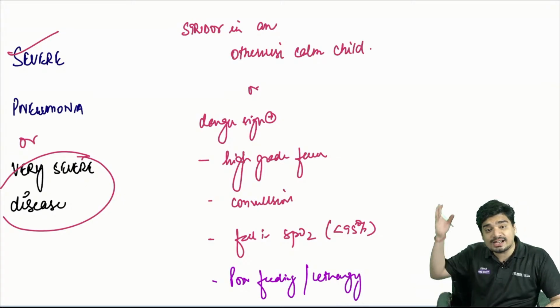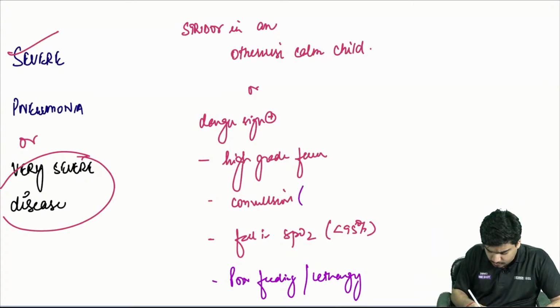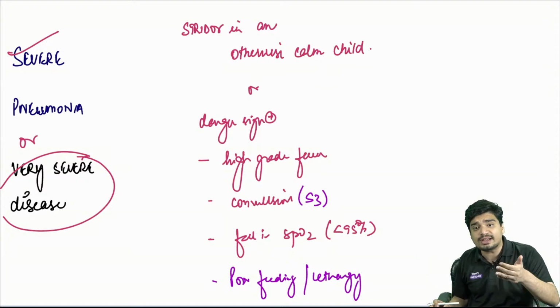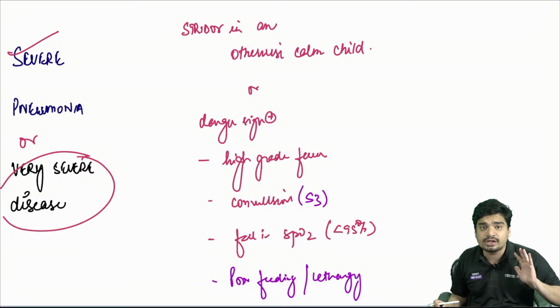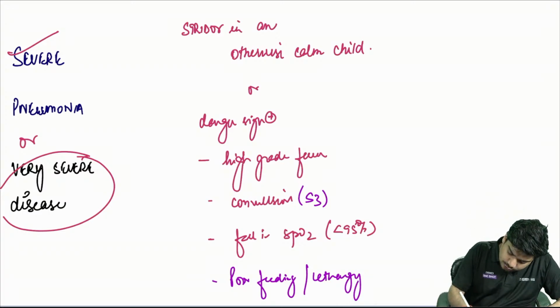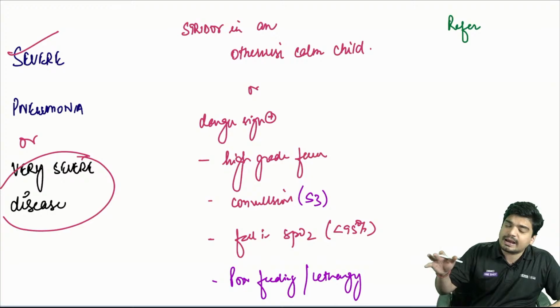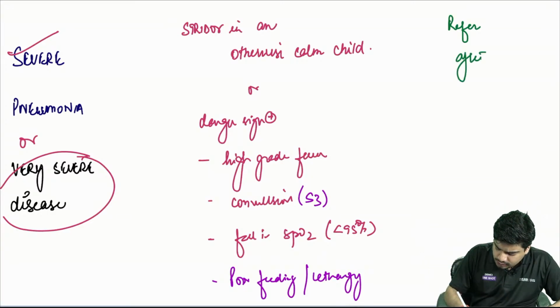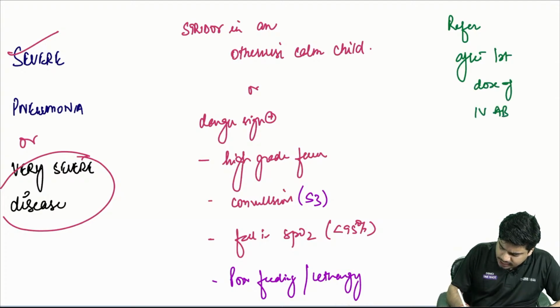If there are danger signs like this, high-grade fever, convulsions, which means seizures, fall in SpO2, poor feeding, lethargy, you'll say the child is having very severe disease, or if there is stridor in an otherwise calm child, you'll say there is very severe disease or severe pneumonia. In this case, you will refer. You won't manage this child in a PHC. You will refer this child after the first dose of IV antibiotic, which can be ampicillin or gentamicin.